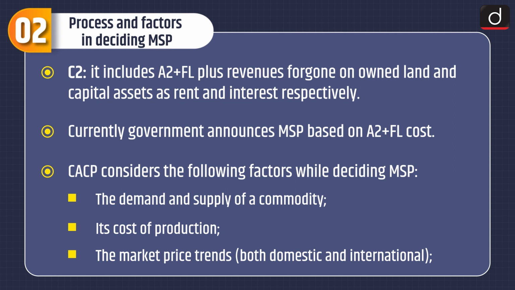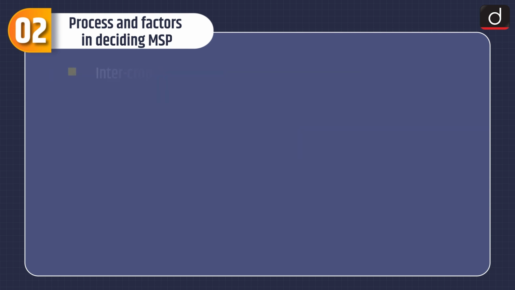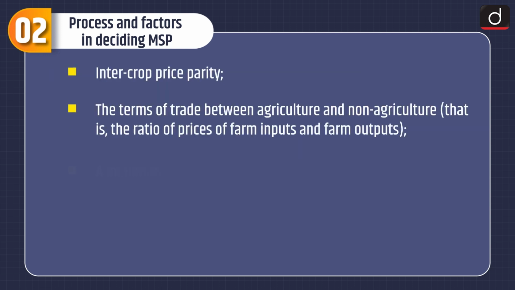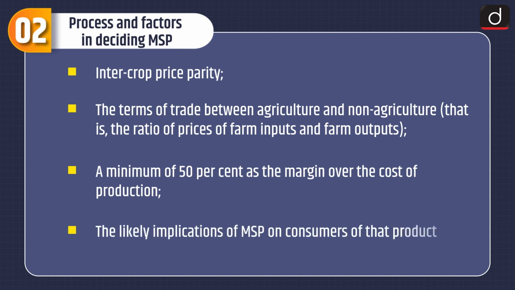CACP considers the following factors while deciding MSP: the demand and supply of a commodity, its cost of production, the market price trends, both domestic and international, intercrop price parity, the terms of trade between agriculture and non-agriculture, that is the ratio of prices of farm inputs and farm outputs, a minimum of 50% as the margin over the cost of production, and the likely implications of MSP on consumers of that product.